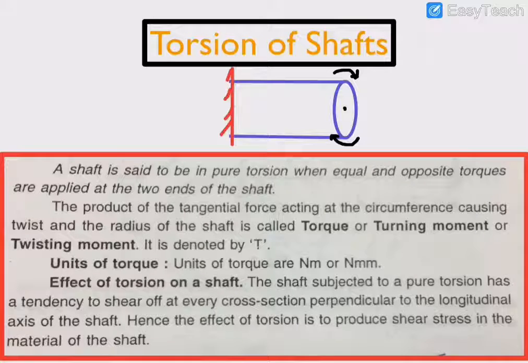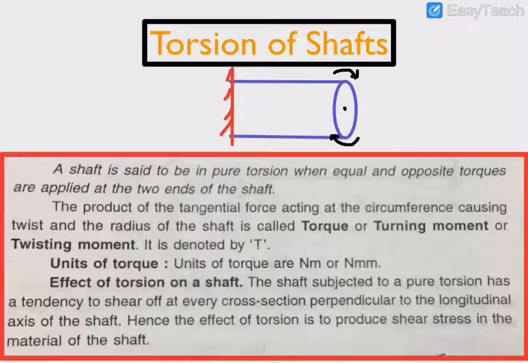A shaft is said to be in pure torsion when equal and opposite torques are applied at the two ends of the shaft. It means if the torque applied at this end is, suppose, clockwise, then at the fixed end the torque is in the opposite direction, that is anti-clockwise. I repeat, torsion of shaft.